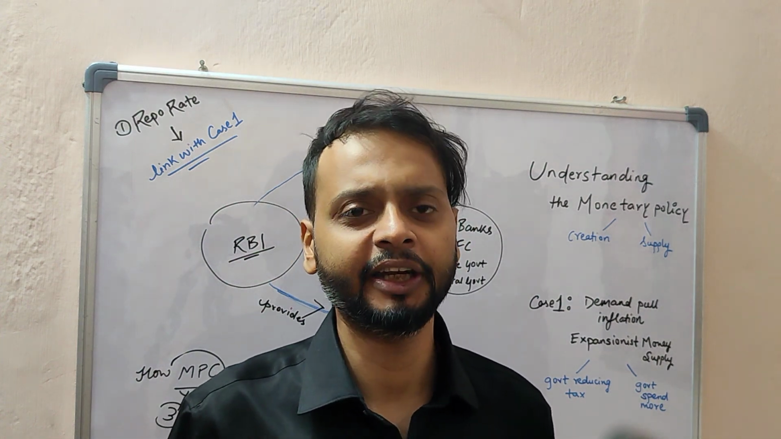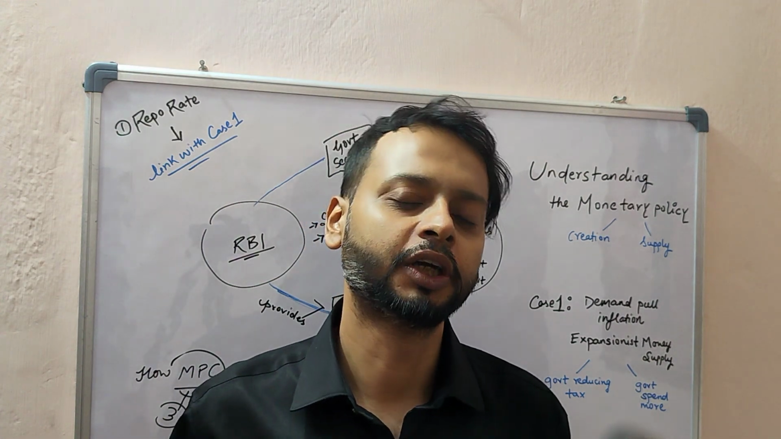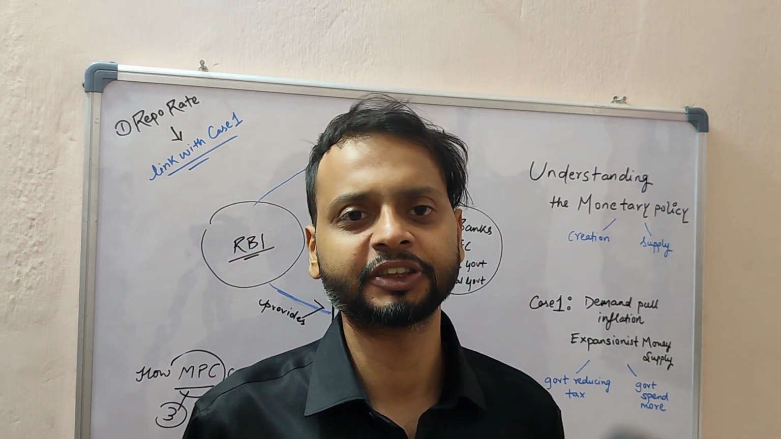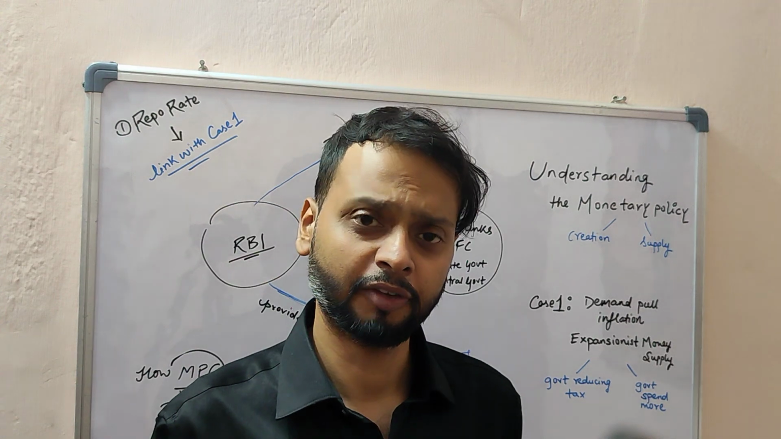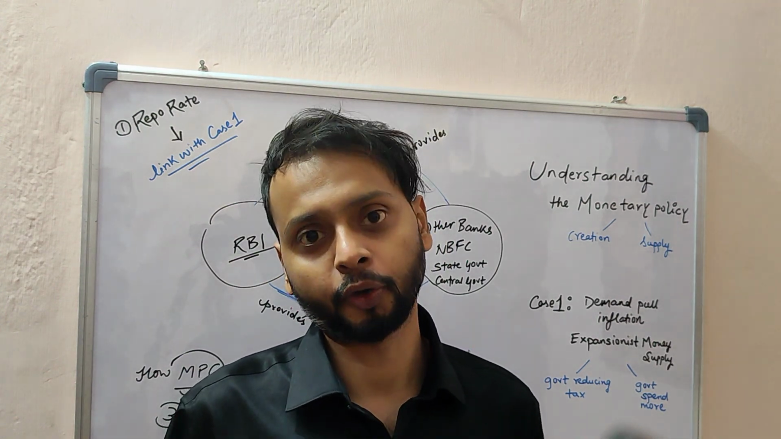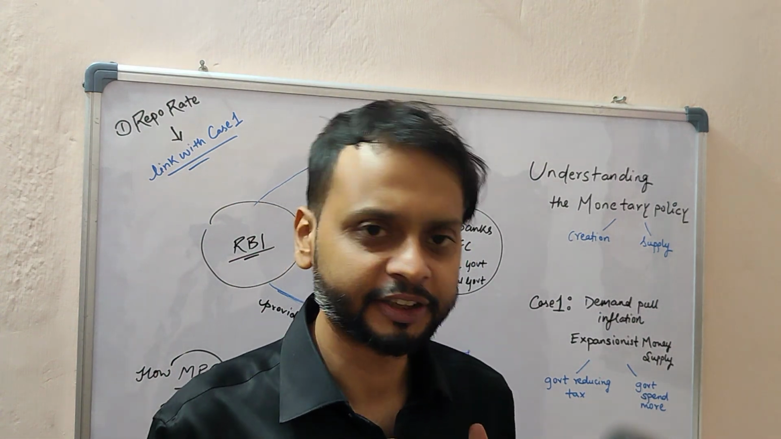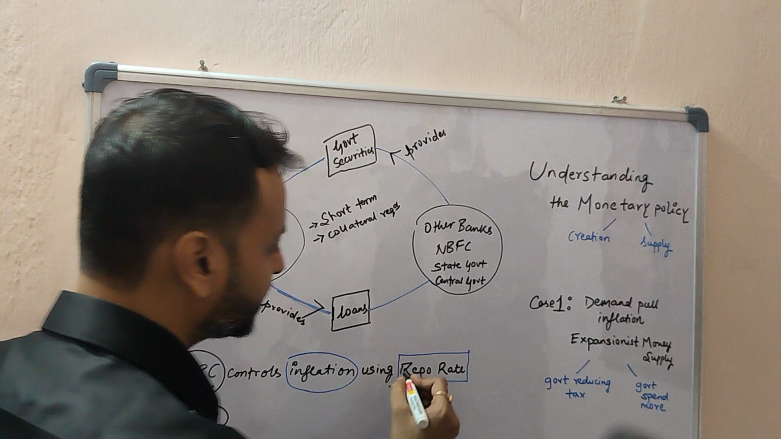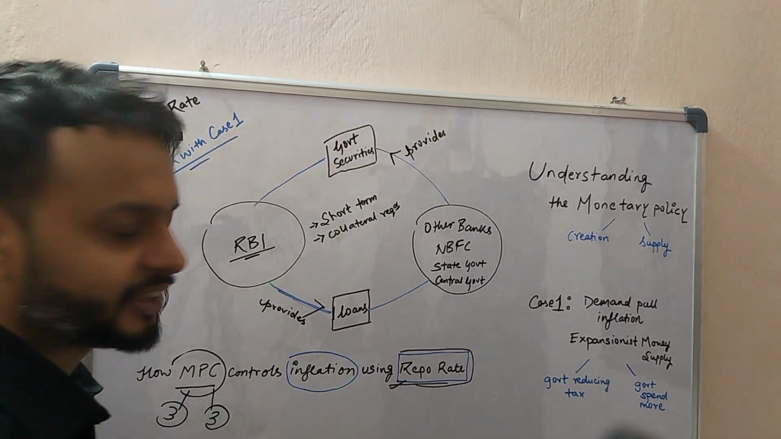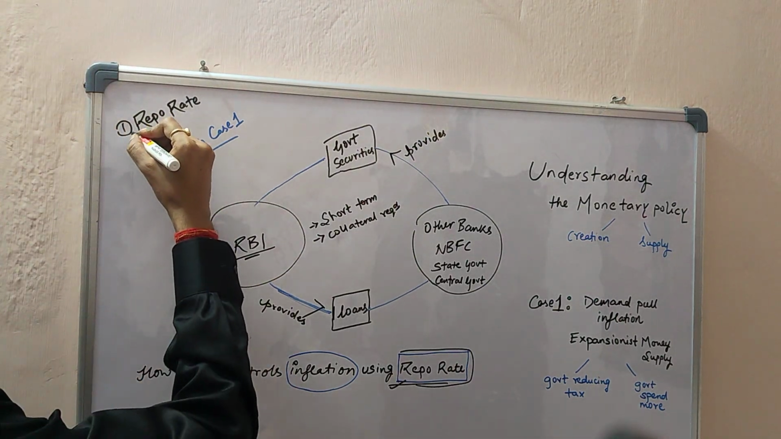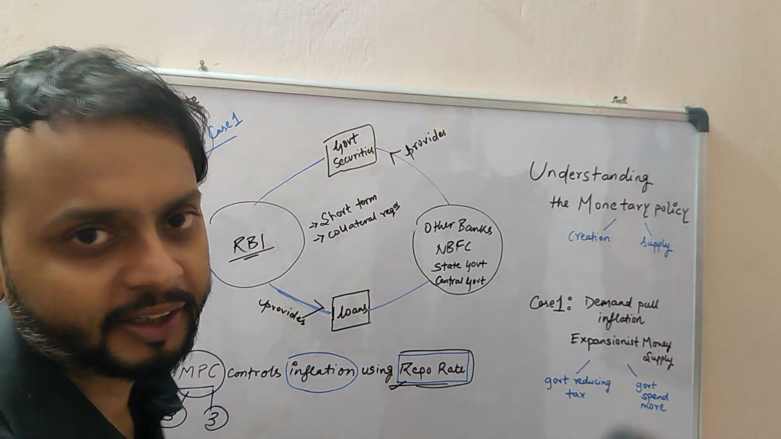So they have many tools. They have quantitative tools, they have qualitative tools. For example, you must already have studied in the basics of economy that RBI has a lot of tools like repo rate, SLR, CRR, cash reserve ratio, and other things. So in this video, particularly, we will understand what this repo rate is and how inflation is controlled using this. To understand this, I have linked this repo rate concept with this case 1. What is this case 1?